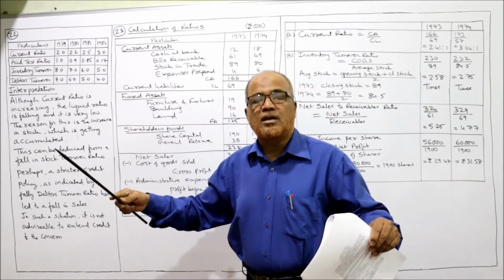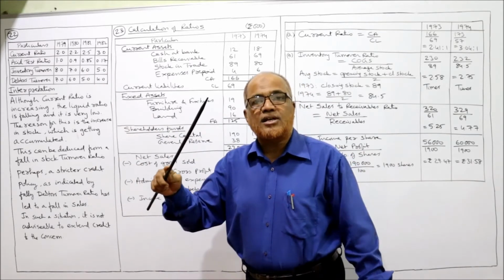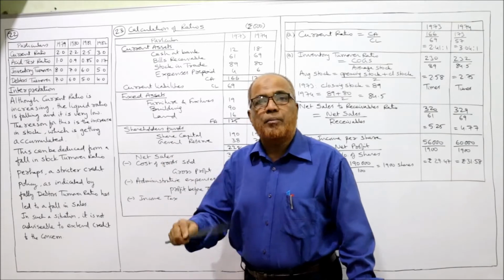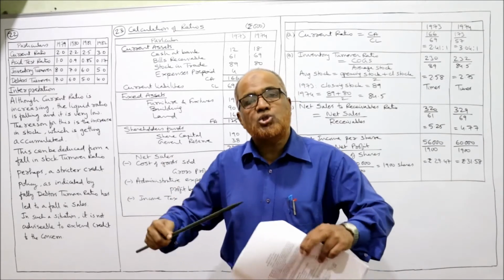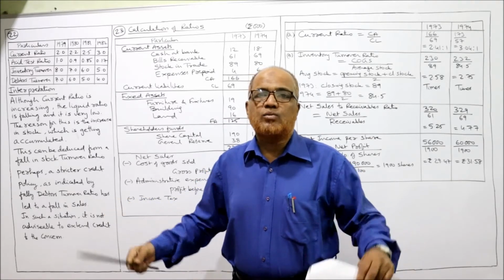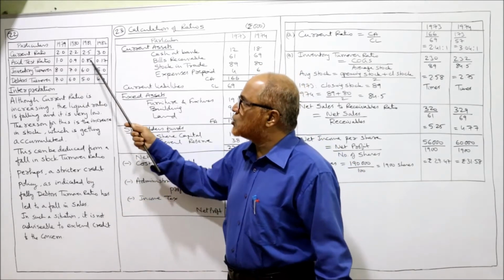The current ratio is increasing, but the acid test ratio, the quick ratio, is declining because the company is unable to sell the goods. The stock is accumulating. That's why the quick ratio is declining.